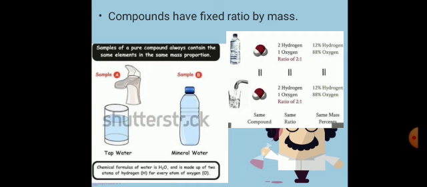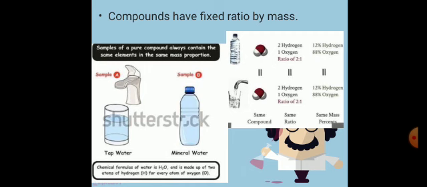Then, in the case of water obtained from tap water, 2 hydrogen and 1 oxygen, the ratio of 2:1, also has 12% hydrogen and 88% oxygen. So, same compound, same ratio, same mass percent. Here we concluded that compounds have a fixed ratio by mass.